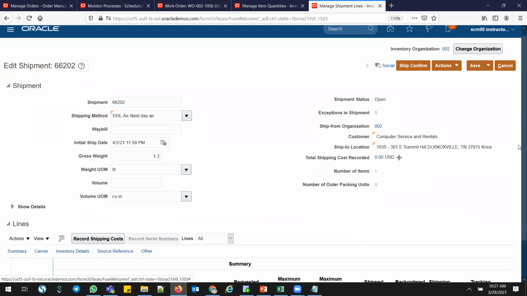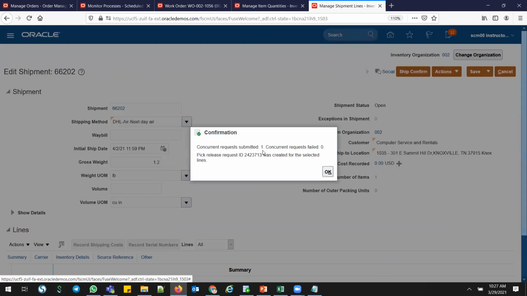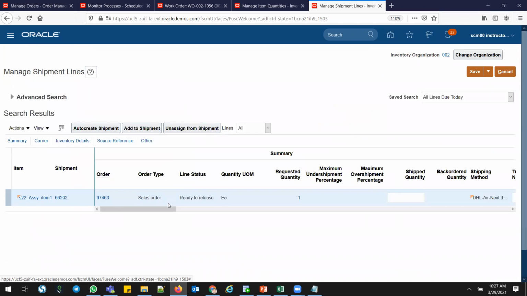Once you open the shipment, do pick release. Actions, pick release. Okay, once you're done with this pick release, save and close. So my process is running here.